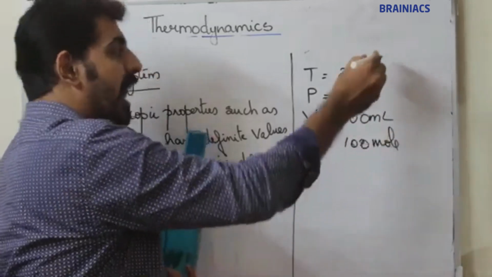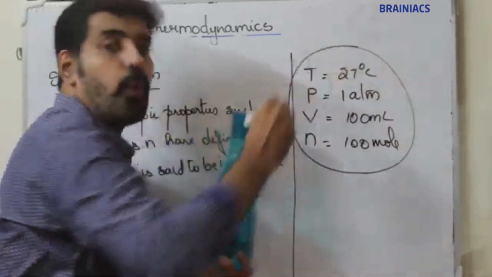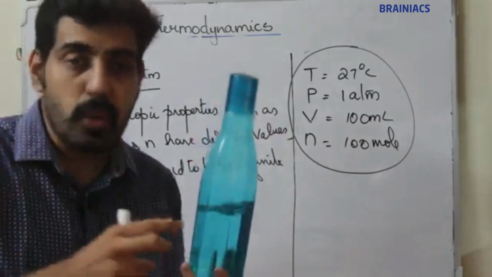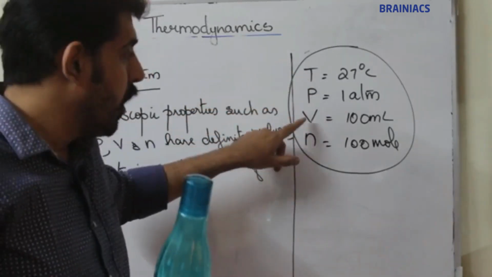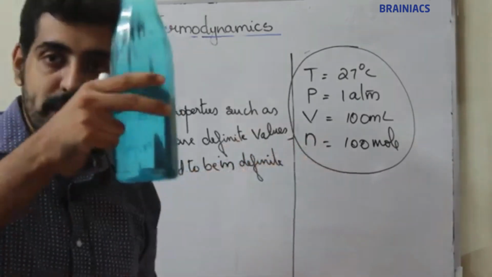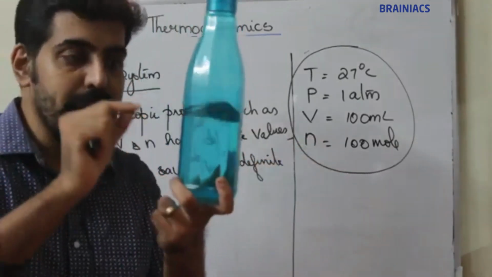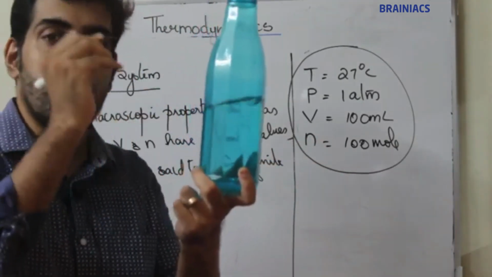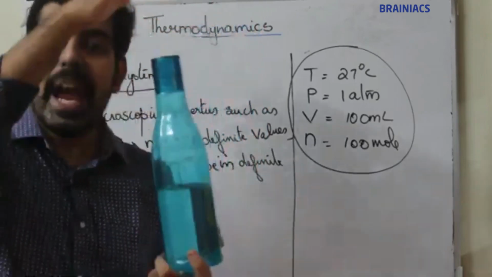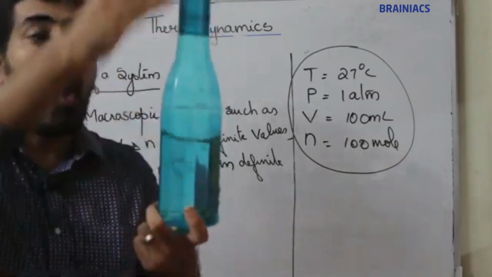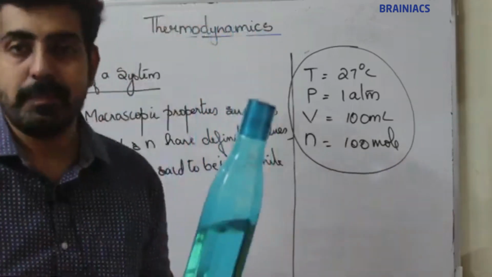Here I am calculating temperature, pressure, number of moles and volume of the system. That means I am expressing the state or condition of the system.